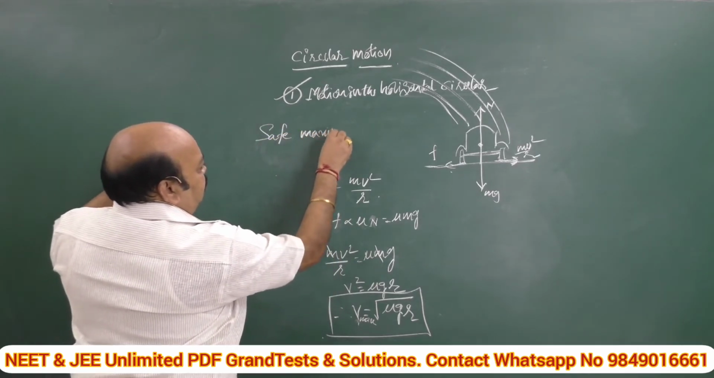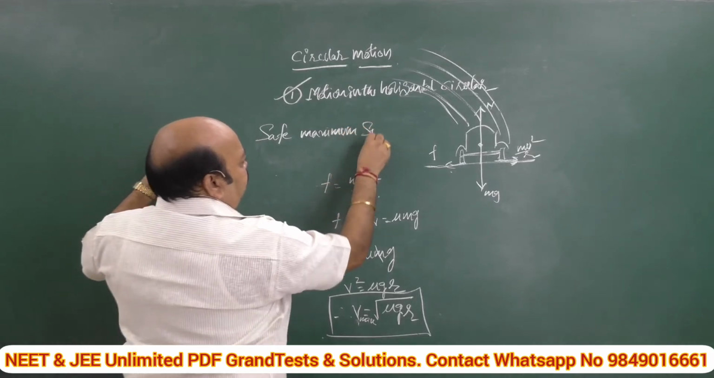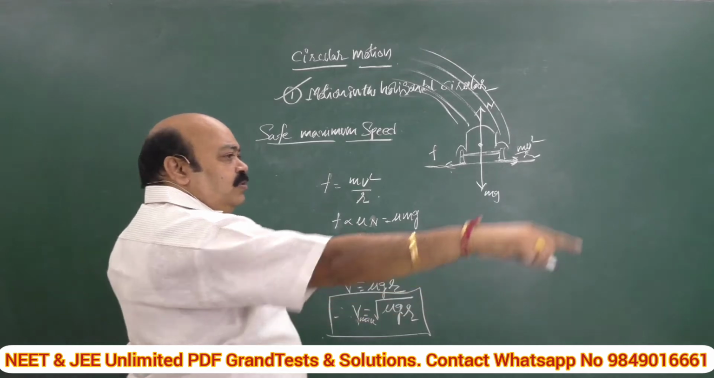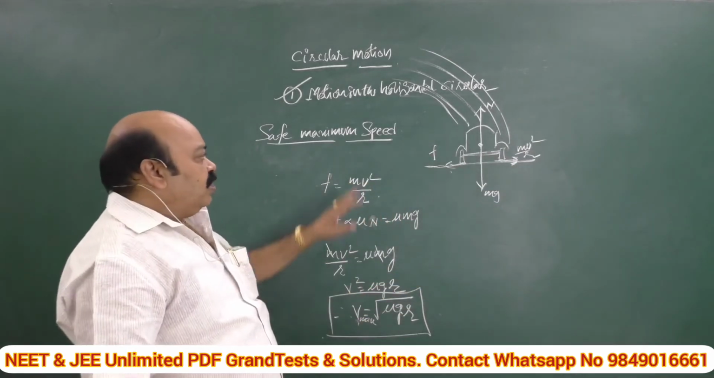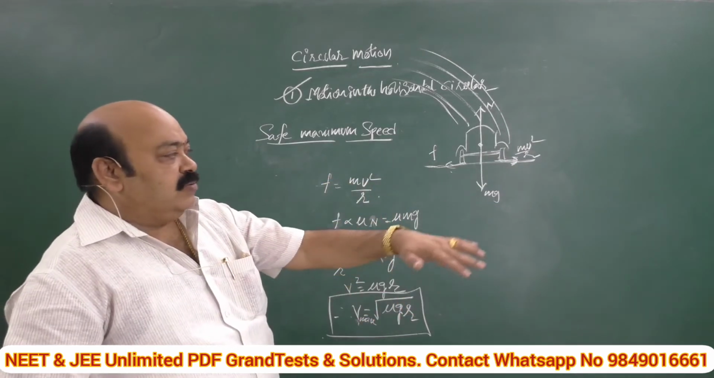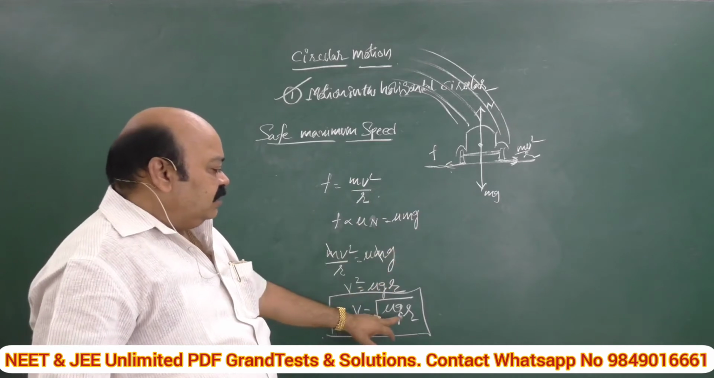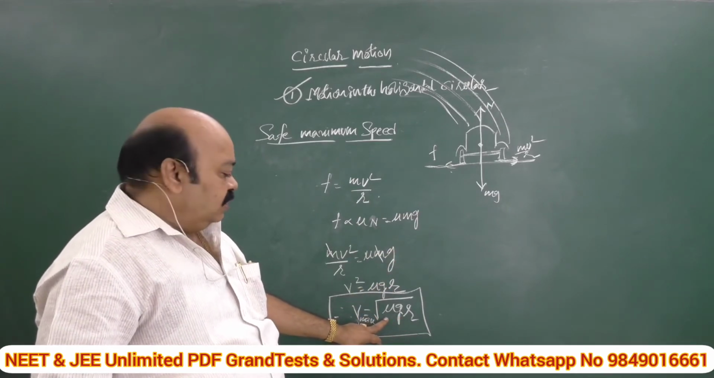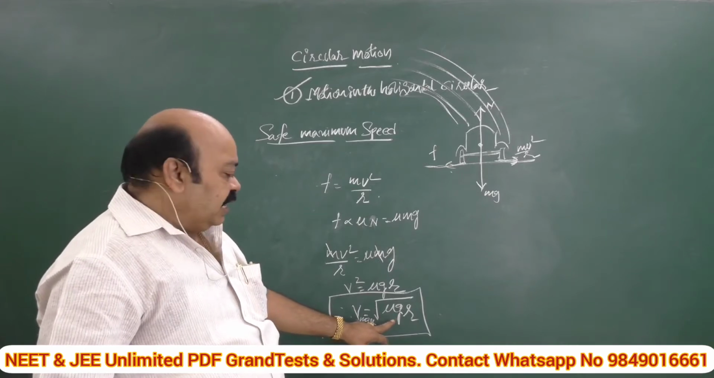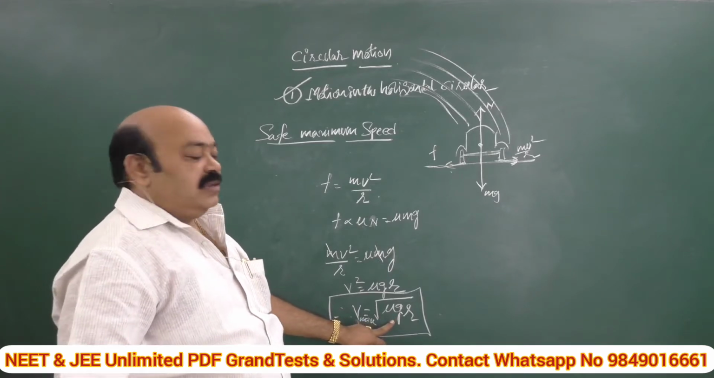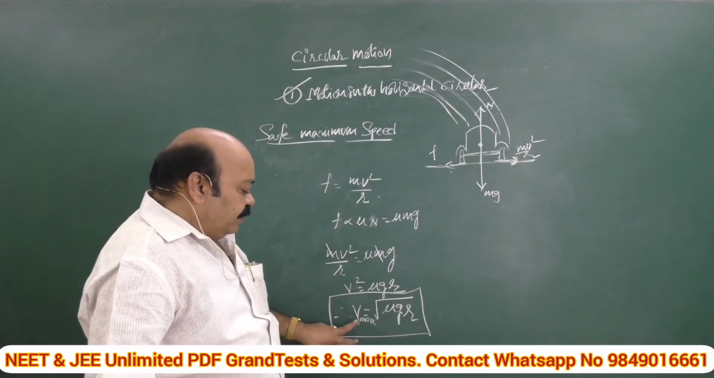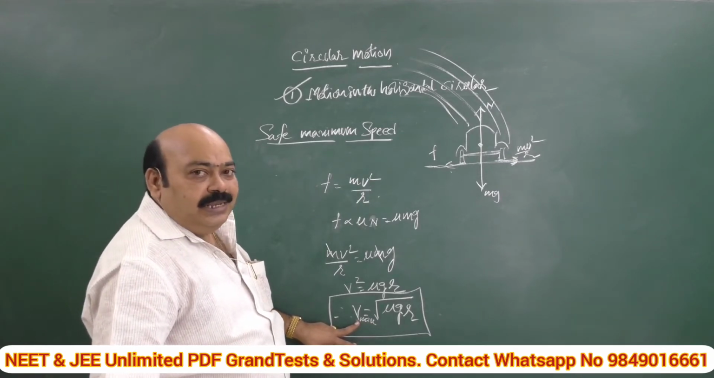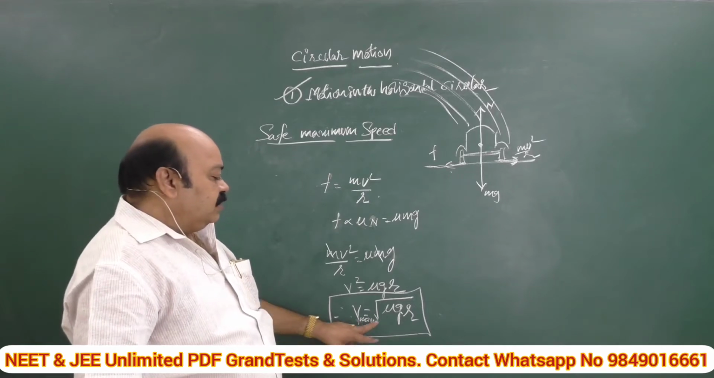This is called the safe maximum speed on a curved surface. While you are traveling around a curved surface whose radius is r, and the coefficient of friction between the tires and the road is mu, g is the acceleration due to gravity on the surface of the earth, the safe maximum speed with which the body can move without skidding is given by V max is equal to square root of mu g r.